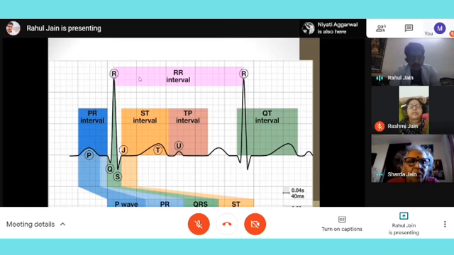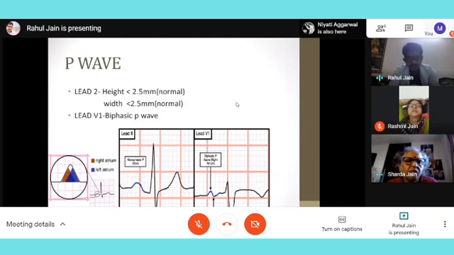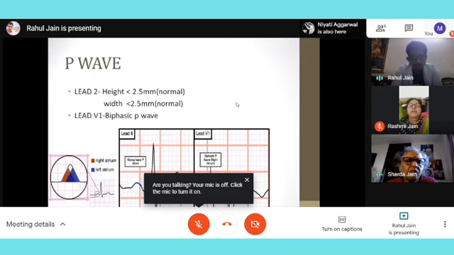One more very important is the RR interval, which is basically peak R to R. Another very important one is the QT interval, from the beginning of Q to the end of T. So these are very important: PR interval, PR segment, and the difference between segment and interval. Then we will understand the P wave, QRS, ST and all those things individually, and then move on to cases.